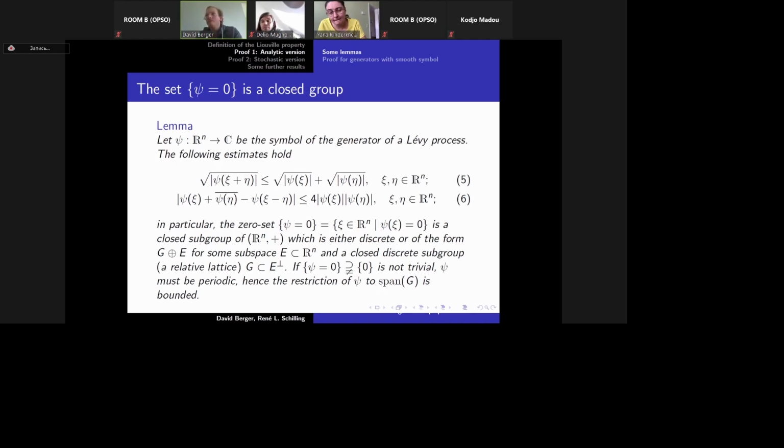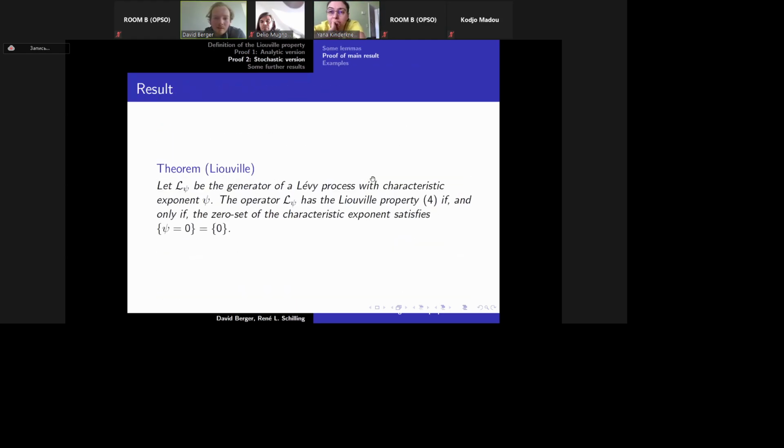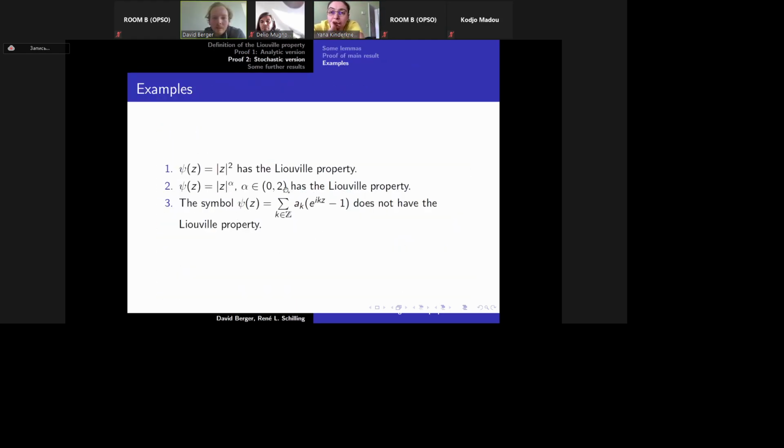I mean, you can construct a compound Poisson process such that it holds, I believe. Yeah, you can construct a compound Poisson process with exactly this structure.